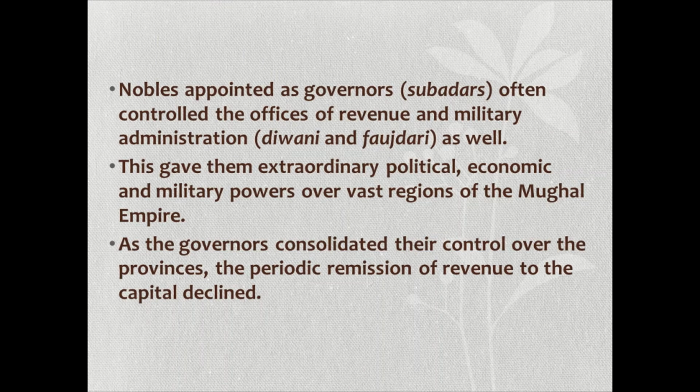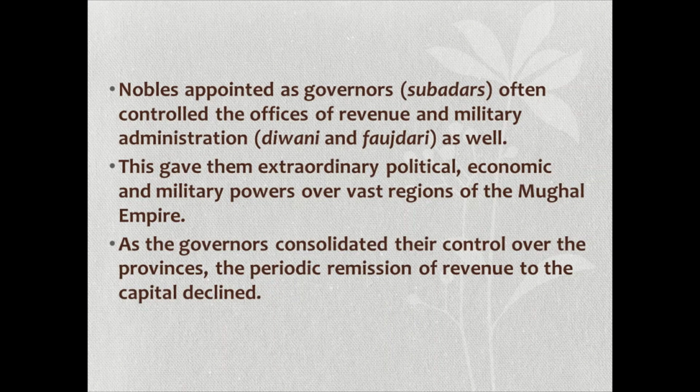When the Mughals were not able to keep a check on the powerful mansabdars, the Nawabs were appointed as governors or subedars, often controlling the offices of revenue and military administration, Diwani and Faujdari as well. This gave them extraordinary political, economic and military power over the vast region of the Mughal Empire.